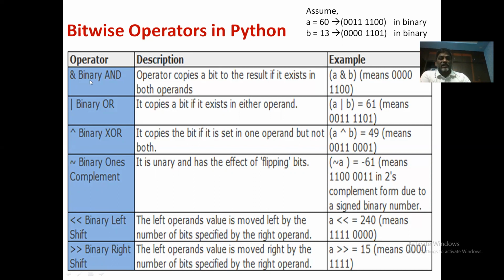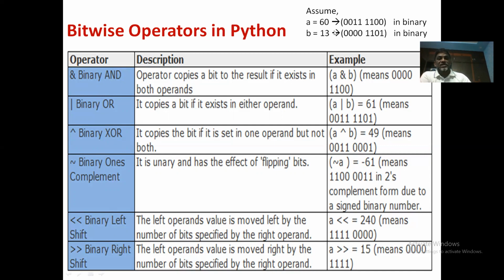Let us have a look at the types of bitwise operators in Python. There are 6 categories of bitwise operators. The first one is binary AND operator. Second one is binary OR operator. Third one is binary exclusive OR operator. Fourth one is binary ones complement. Fifth one is binary left shift operator. Sixth one is binary right shift operator. If you observe, all these bitwise operators are the same as the operators you learned in C language. The same 6 bitwise operators are in C language also.